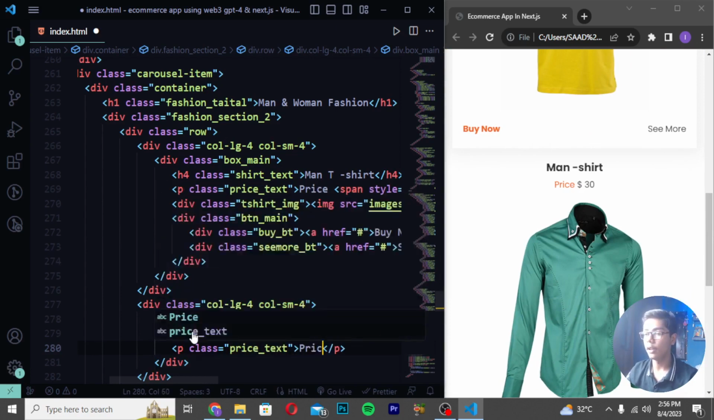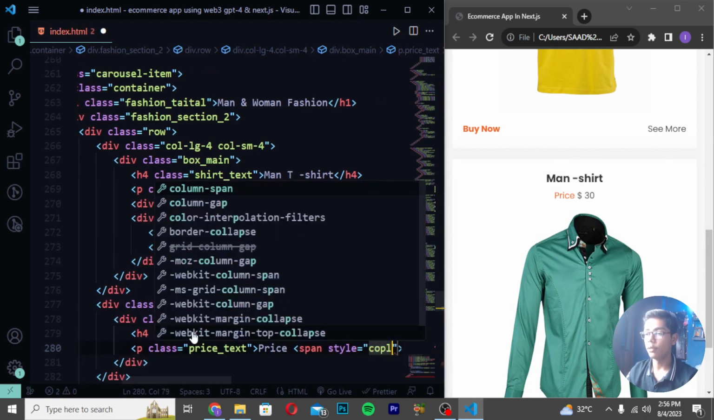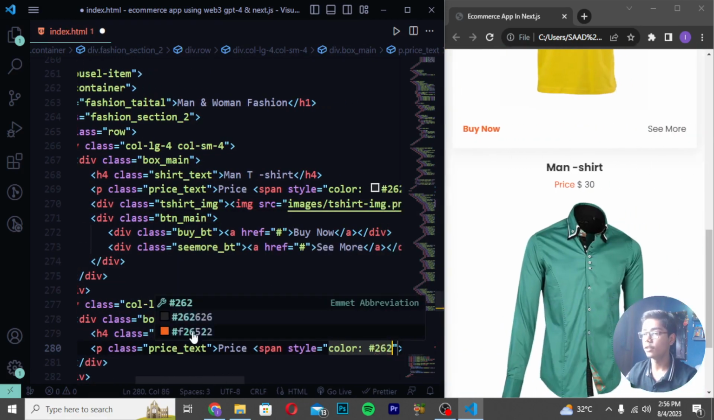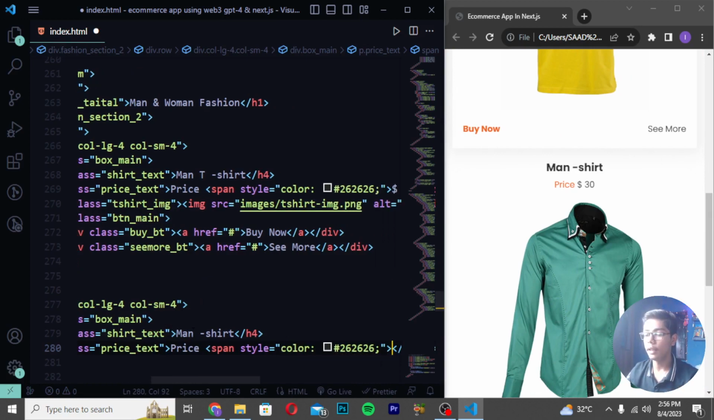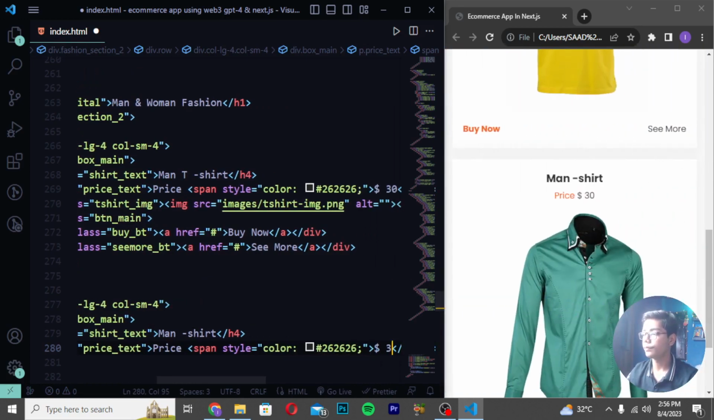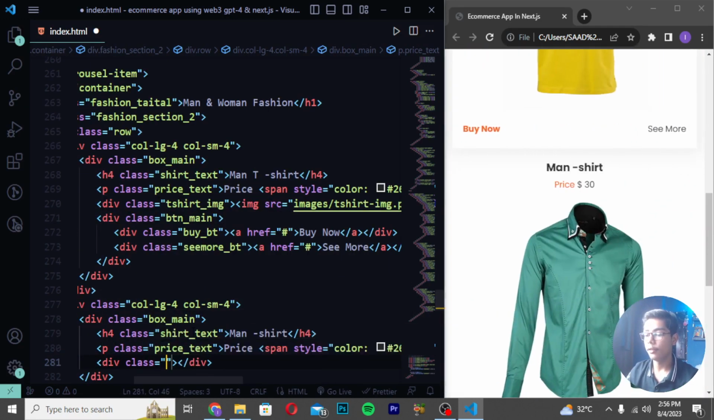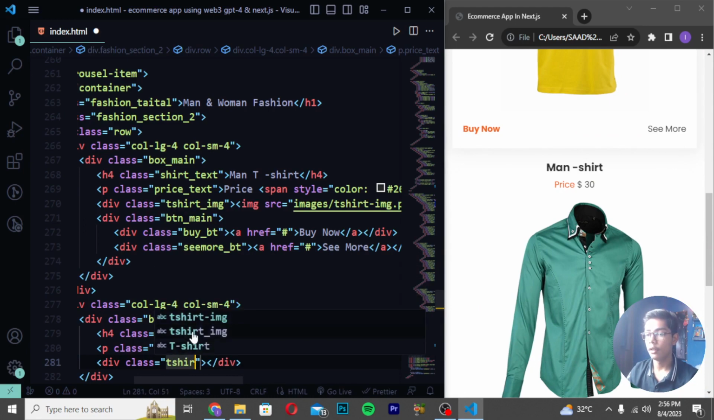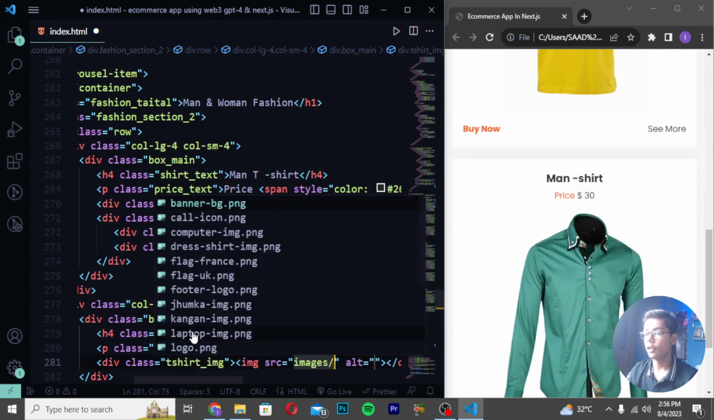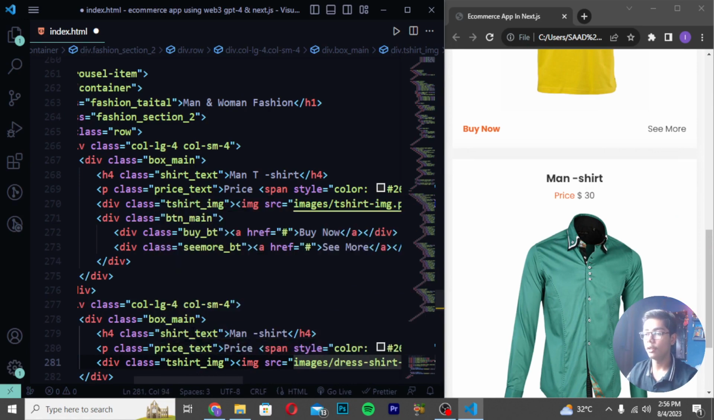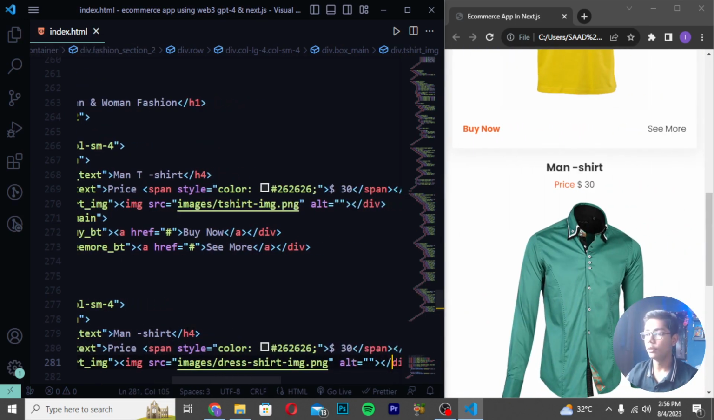Then I will be now writing here price span tag, and I will be writing here style is equals to color, and I will be now writing it as 262626 like this. And I will be writing here 30, and then you have to move after the close p tag, write here div class t-shirt_image. Then I will be now writing here images slash. Then you have to write here dress shirt like this.